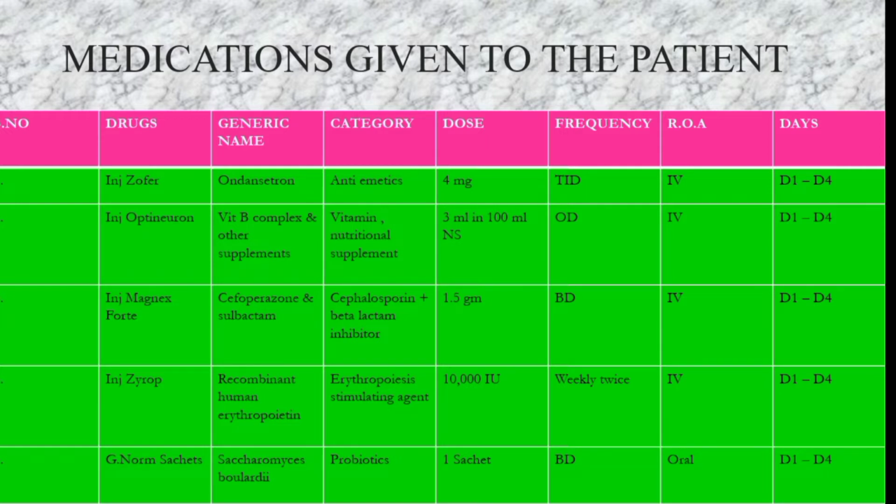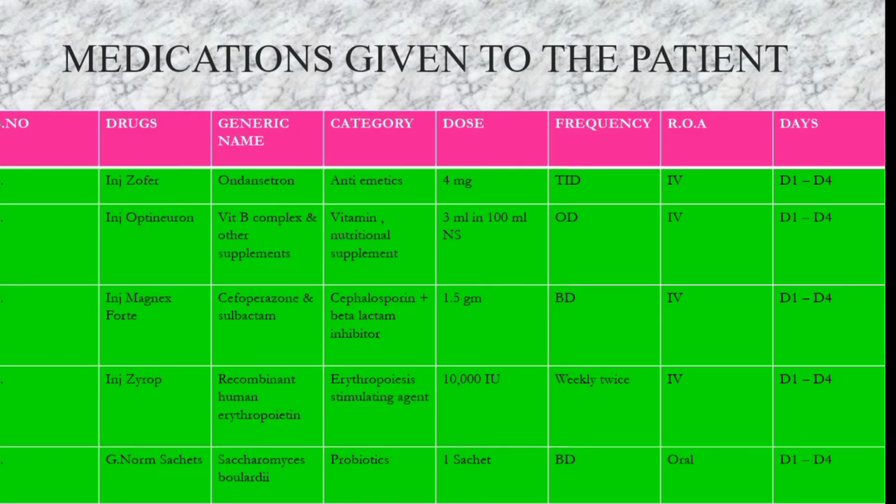Optineuron is vitamin B complex and other supplements, vitamins and nutritional supplements. That is the category. It is given as 3 ml injection in 100 ml NS, and frequency is OD, and route of administration is IV. Except Genome sachets, all are given through IV route. And Magnex Fort is an antibiotic consisting of cefoperazone and sulbactam, and injection Gyrope is recombinant human erythropoietin, that is an erythropoiesis stimulating agent.